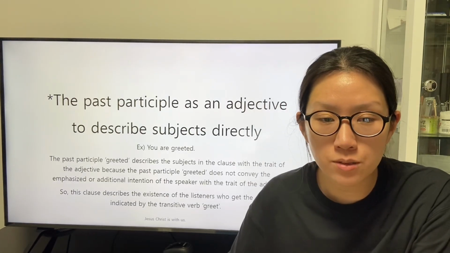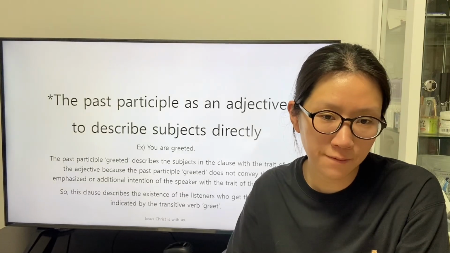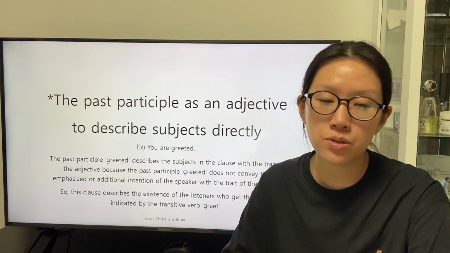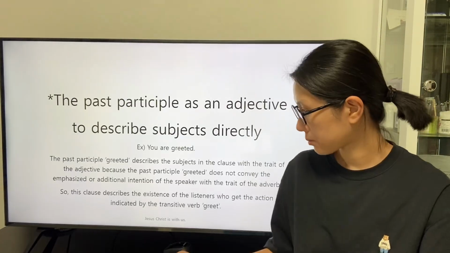So this clause describes the existence of the listeners who get the action indicated by the transitive verb greet.